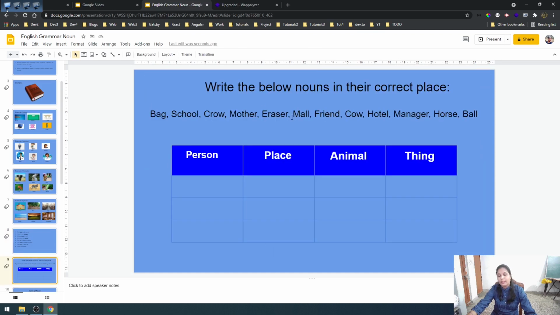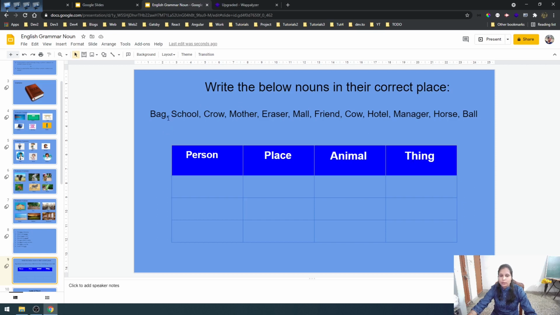Here the activity is, write the below nouns in their correct place. Okay. So here are some words given. These words are nouns. There are some names of animal, person, place and thing given. So accordingly you have to write it in this table. This table has been divided into 4 parts. Each part has a name like person, place, animal and thing.